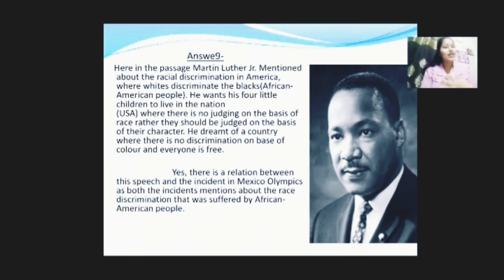He wants his 4 little children to live in a nation where there is no judging on the basis of race. Rather, they should be judged on the basis of their character. He dreamt of a country where there is no discrimination based on color and everyone is free in that country. Moving on, yes, there is a relation between this speech and the incident that took place in the Mexico Olympics, as both mention the race discrimination suffered by the blacks, and those blacks are African American people. So this is for today.